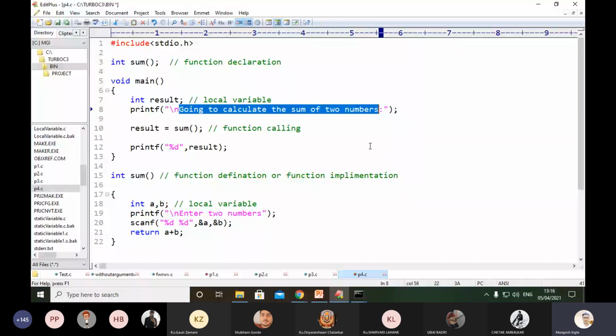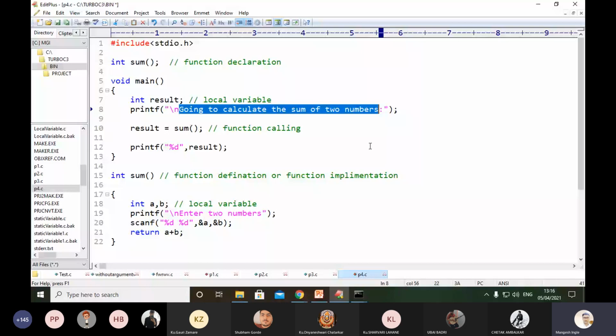Okay, then line number 10, you can see result. Whatever result is generated from the two numbers is stored in the variable result by using the function name.